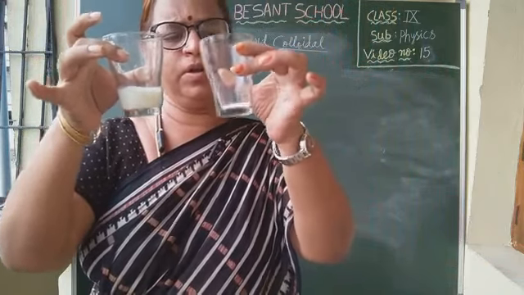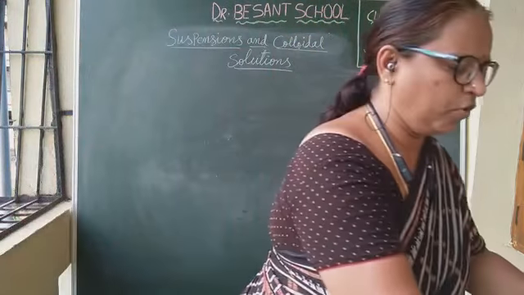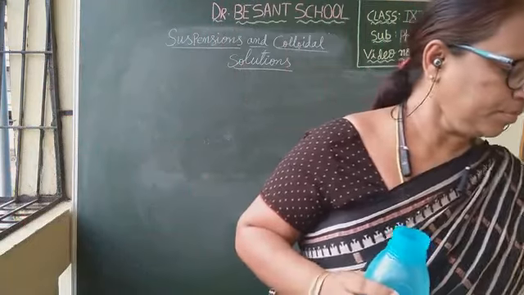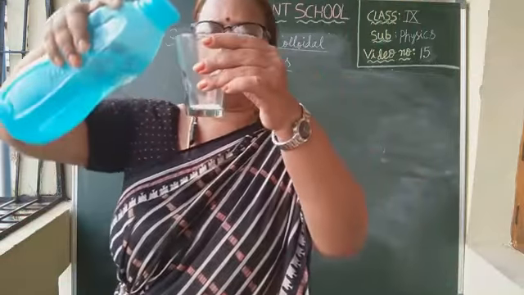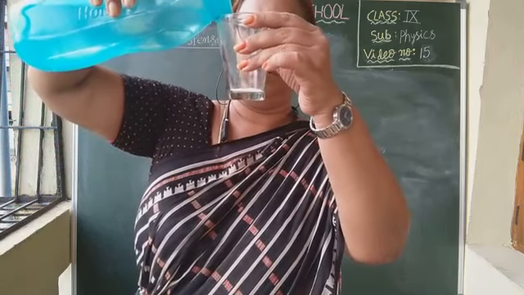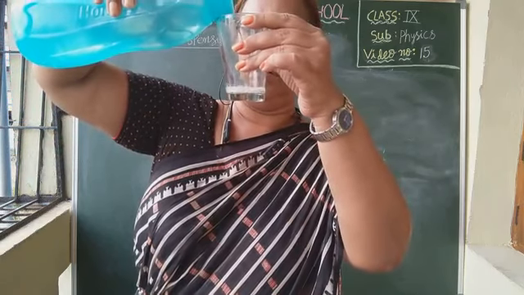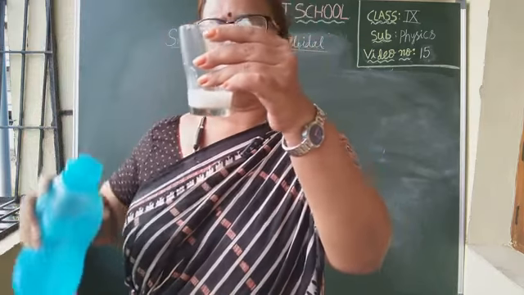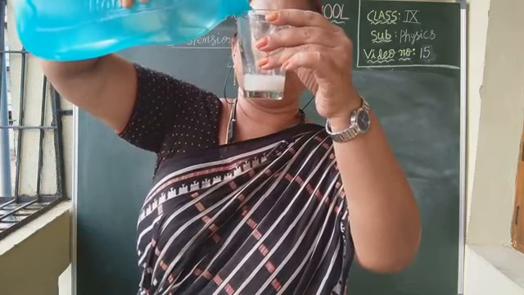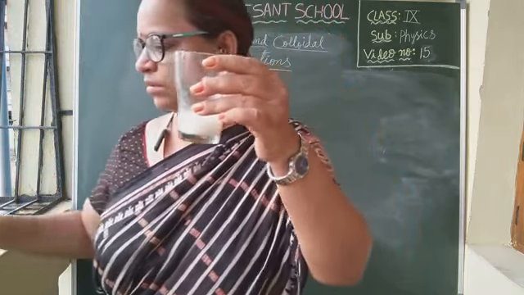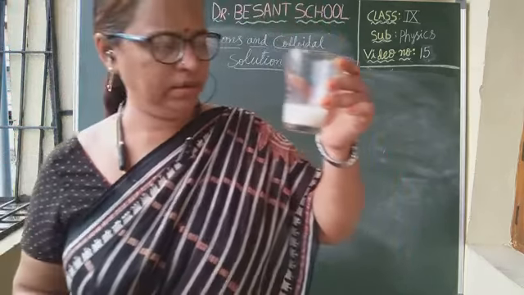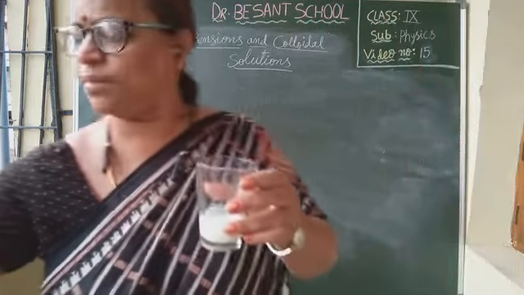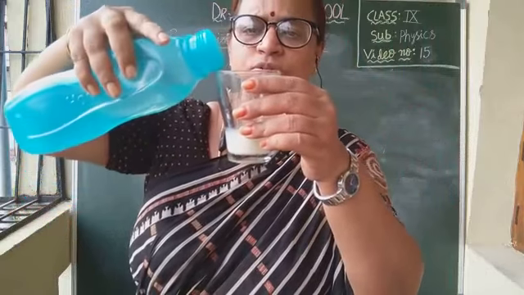Now what we will do, we will add some amount of water to both. First for the chalk powder I am adding some amount of water. In the same way, let me add some amount of water to this milk also.